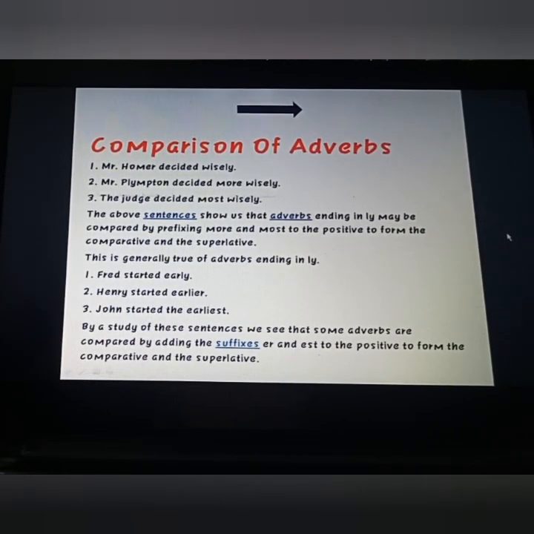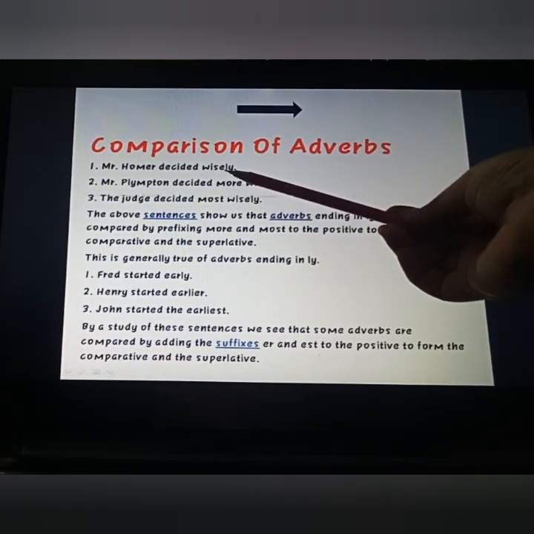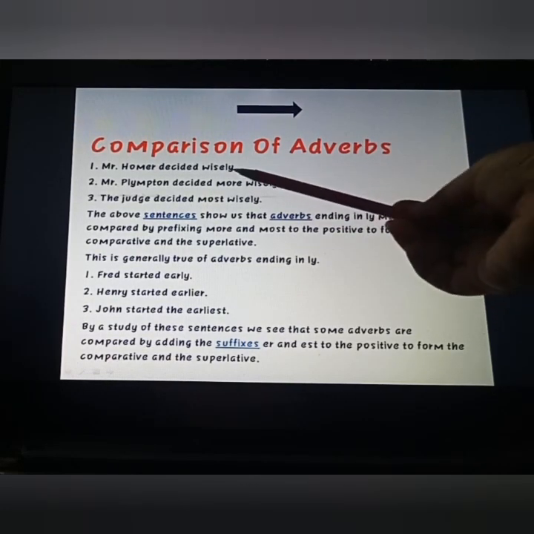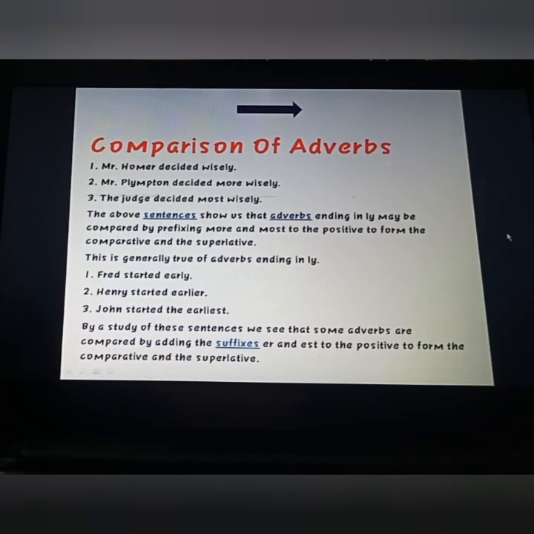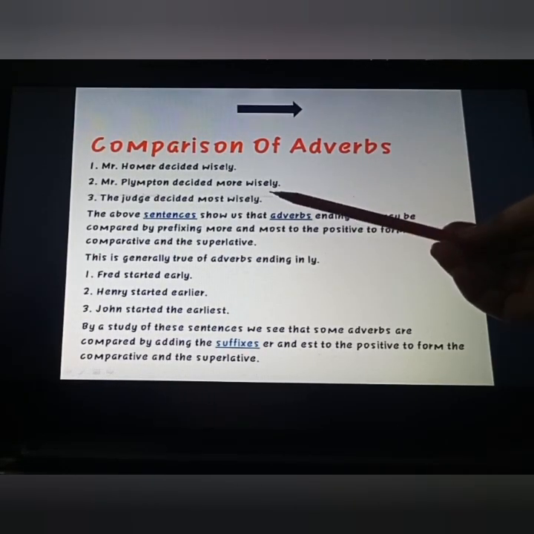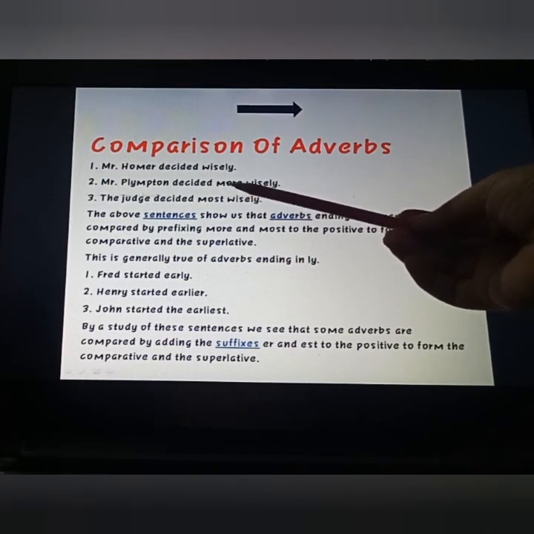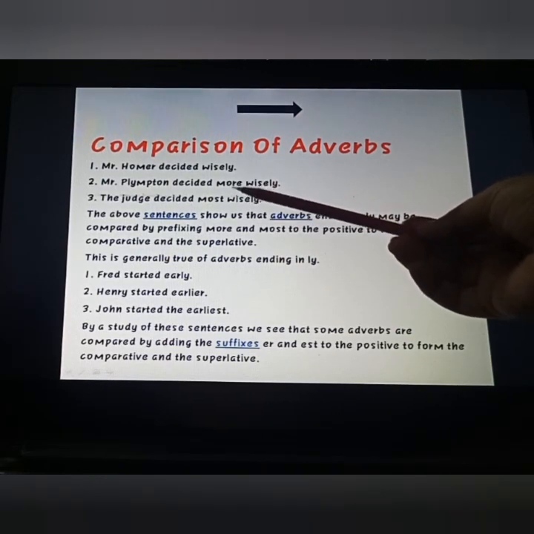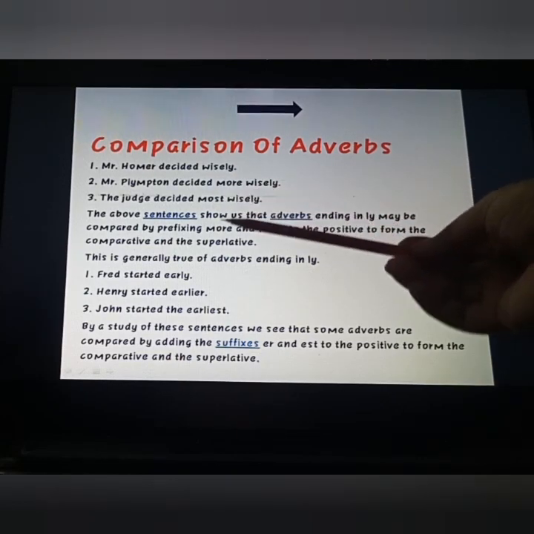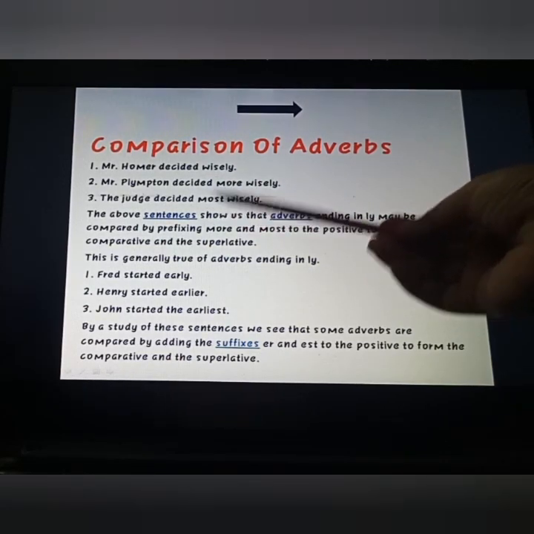Most of these words end in ly. So if you want to frame the comparative or superlative degree, we can use the prefixes more and most. For the comparative degree we use more, and for the superlative degree we use most.